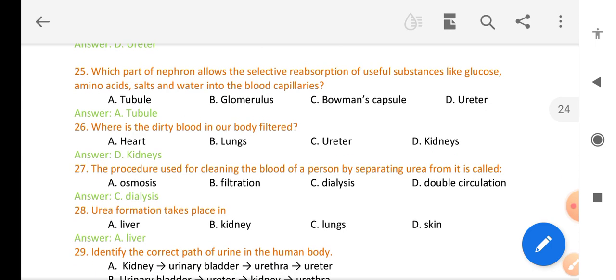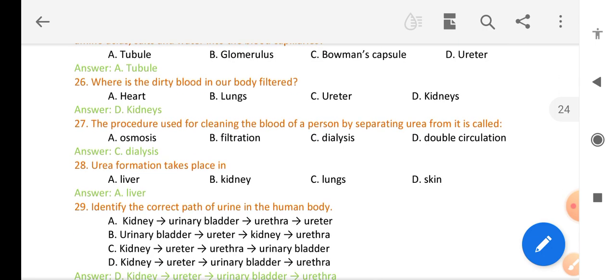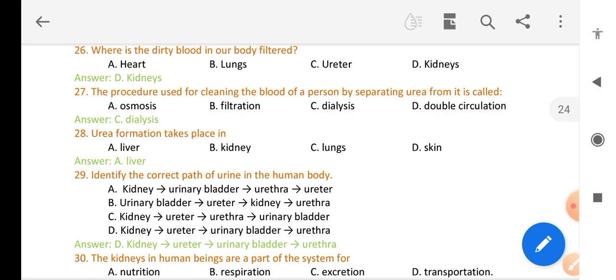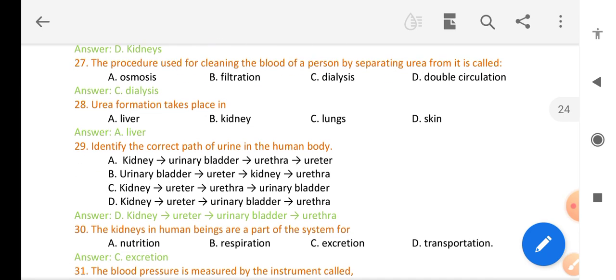Tubules. Where is the dirty blood in our body filtered? Kidney. The procedure used for cleaning the blood of a person by separating urea is called dialysis. Urea formation takes place in the liver.